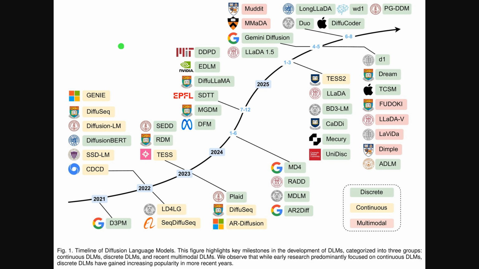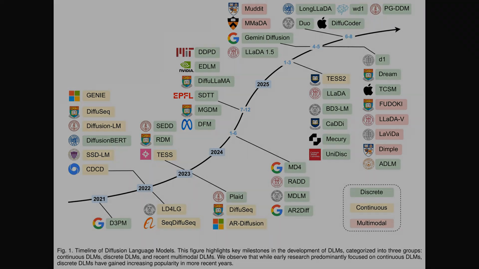Alright, this timeline maps the evolution of diffusion language models from 2021 through 2025, with a curved arrow showing growing activity. Focus first on the full chart to see clusters by year and 3 color codes: green for discrete methods, yellow for continuous, and pink for multimodal. Moving upward, the 2023 to 2024 segment shows a shift toward discrete approaches. At the top right, the latest entries highlight multimodal systems and commercial efforts, reflecting increasing throughput and broader applications.